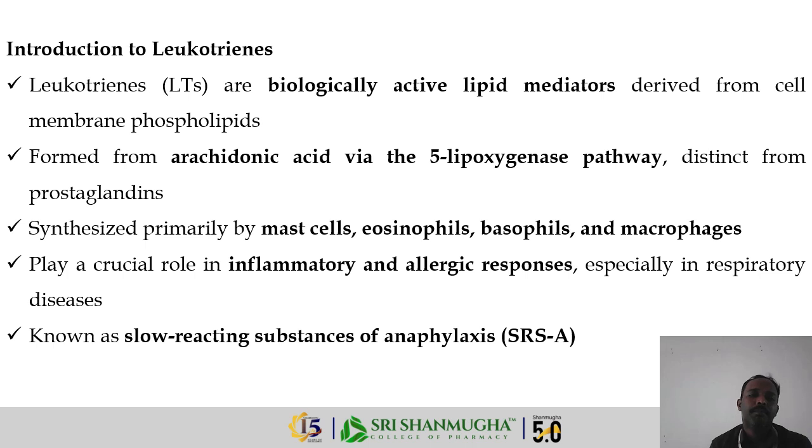They are synthesized from mast cells, eosinophils, basophils, and macrophages, and play a crucial role in inflammatory and allergic responses, especially in respiratory disorders. They are known as the slow reacting substances of anaphylaxis, so it is commonly called SRSA. So this is the leukotrienes. We have to know about the source. The source is the 5-lipoxygenase pathway from which it is synthesized.